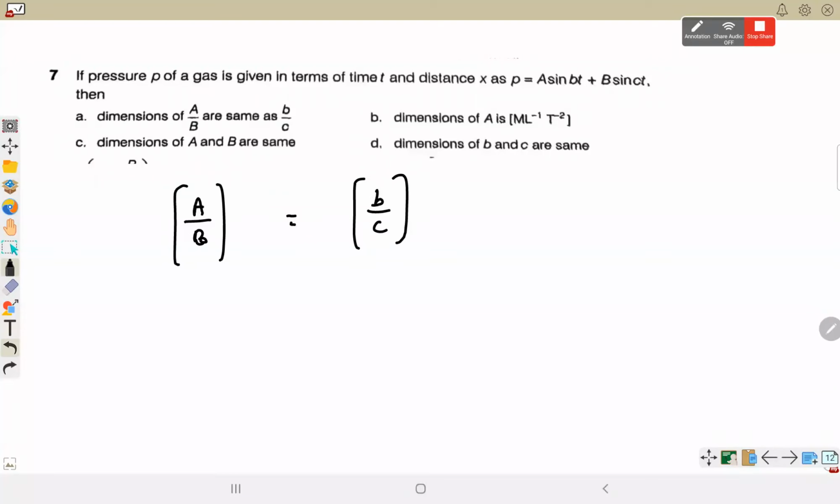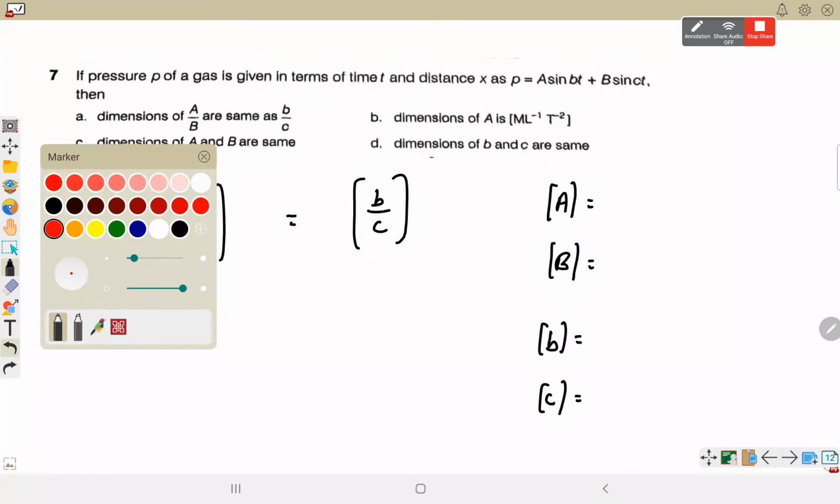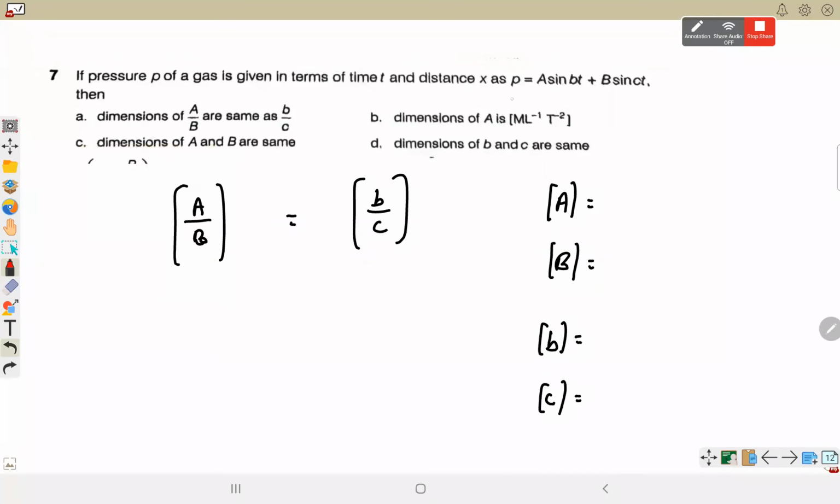First one. What will be the dimension of A and B? Dimensionless. Capital A and capital B. So A by B dimensionless होगा और B by C भी dimensionless होगा. Yes, absolutely. But हमें आगे A, B और B and C के dimension में चाहिए. Vedika? Yes, sir. What will be the dimension of A in this equation?